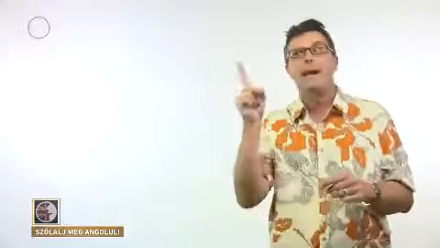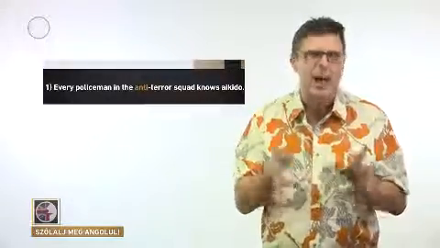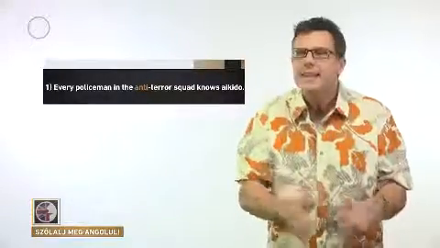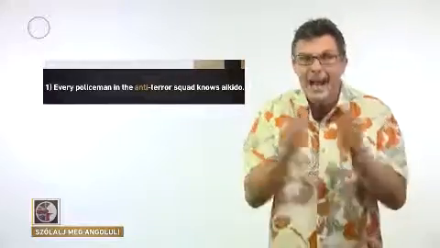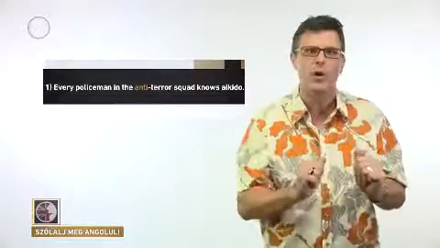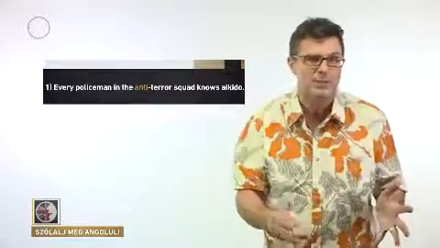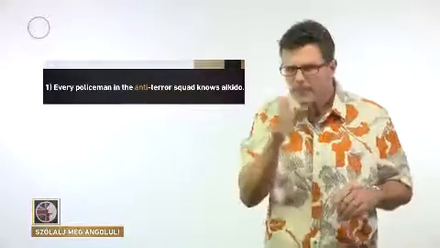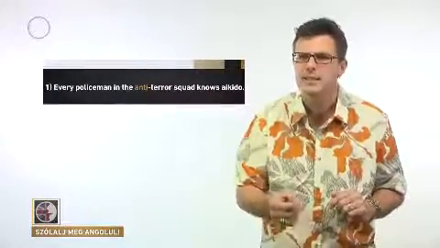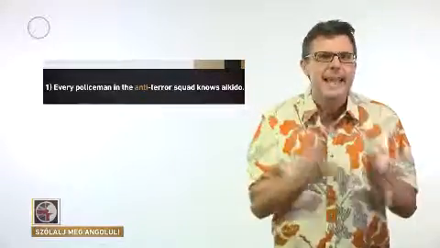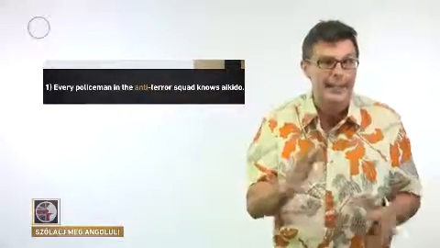They're not interested in people who cross the road when the red man is there. No, these men and women are in a special squad, the anti-terror squad, and that's what they concentrate on, stopping terrorists. Okay, and we learned in the sentence that every policeman in the anti-terror squad knows Aikido, just like Steven Seagal and Master Ken.